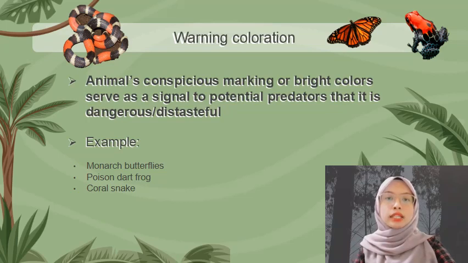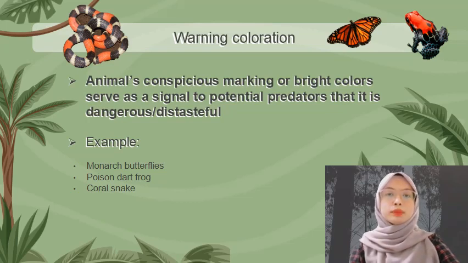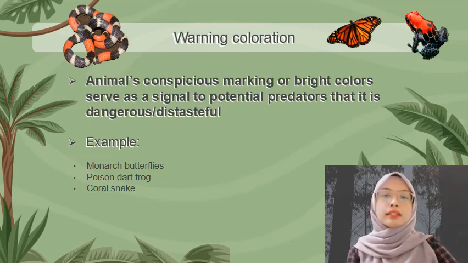The second is warning coloration. An animal's conspicuous markings or bright color serve as a signal to potential predators that it is dangerous or distasteful. The vibrant color orange, red, black, and white color patterns of a monarch's wings serve as an advertisement to potential predators. Examples are monarch butterflies, poison dart frogs, and coral snakes.